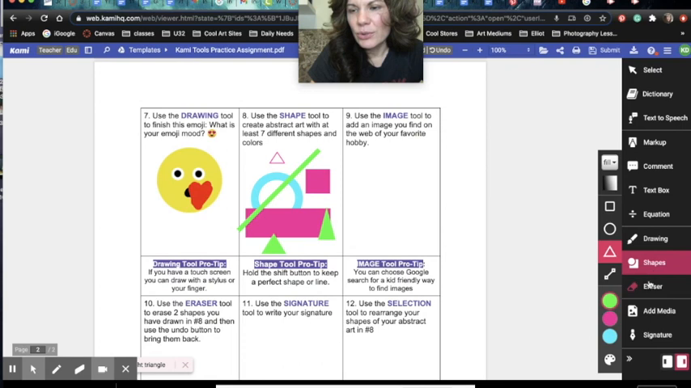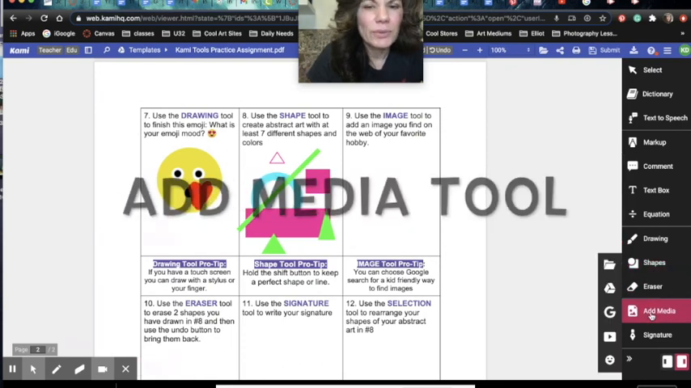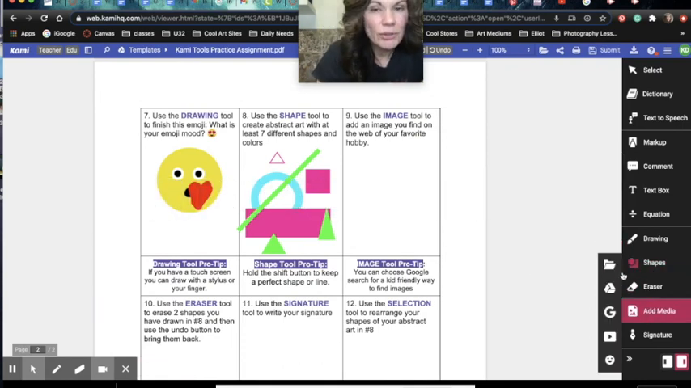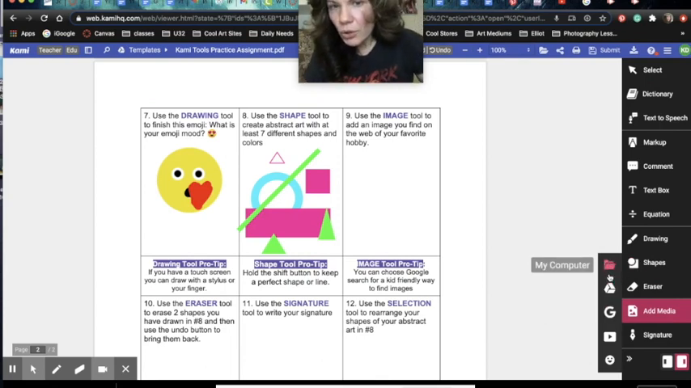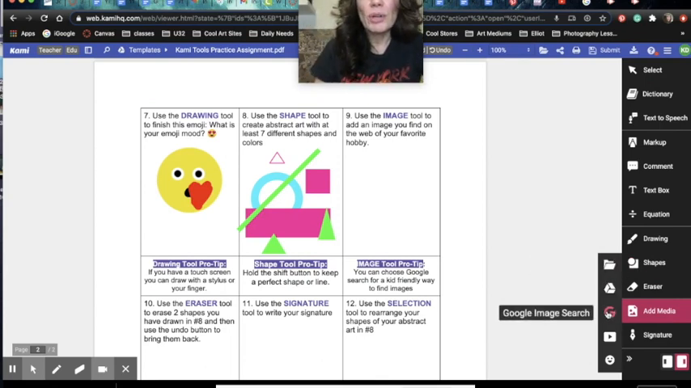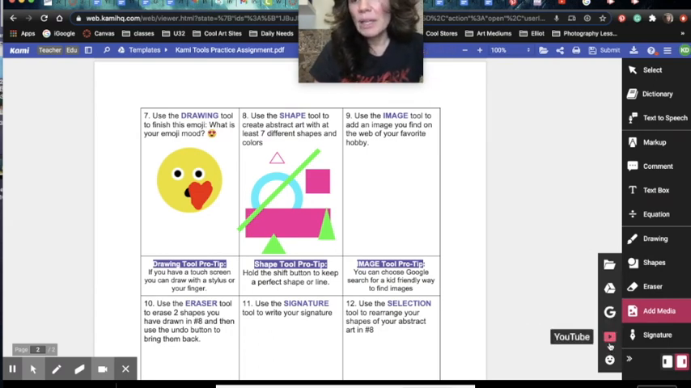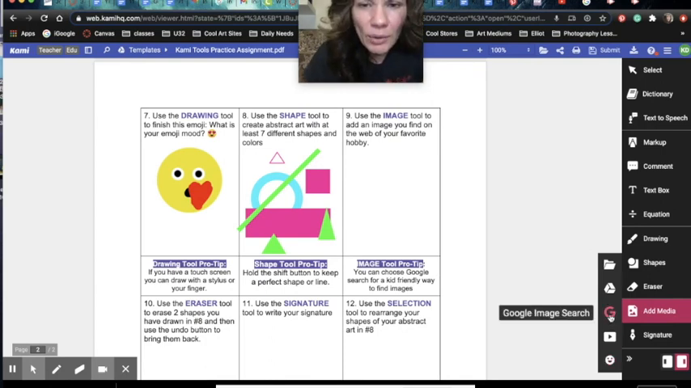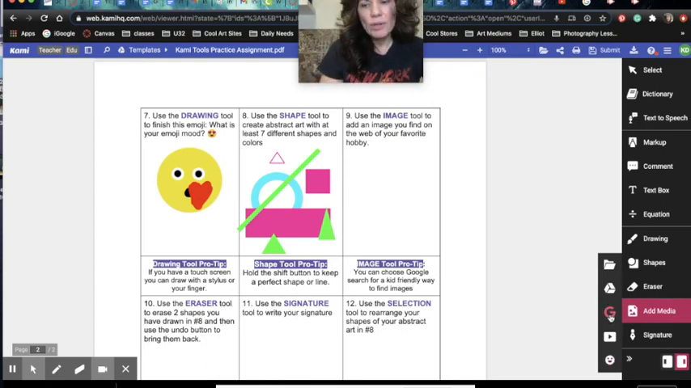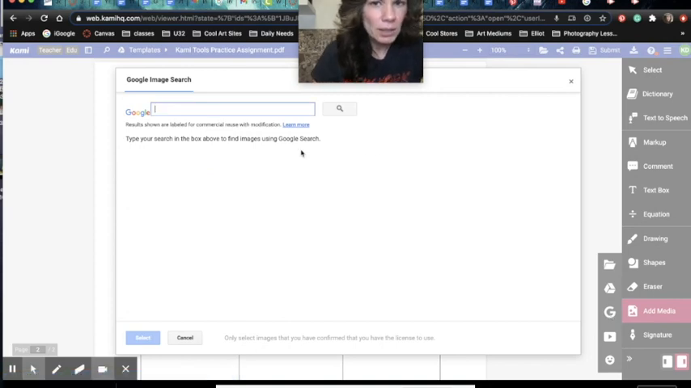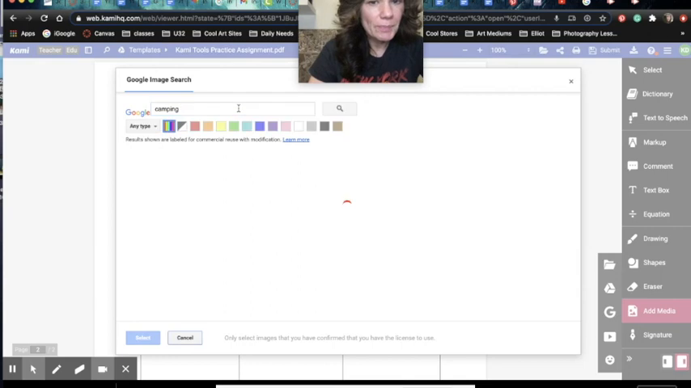The next tool is actually the add media tool. So this is really cool. It allows you to add image or video from your computer, from Google Drive, from Google image search, which is very kid friendly, YouTube, or stickers. So the assignment says, find an image on the web of your favorite hobby. I'm using Google search. I'm going to put camping because I did a lot of camping this summer.